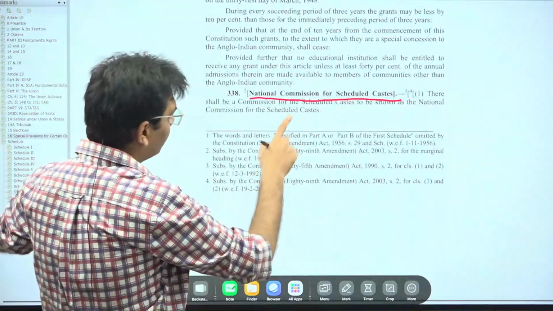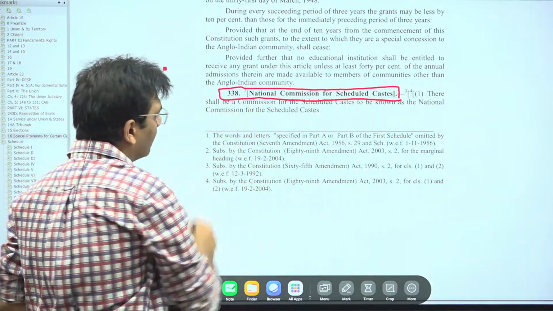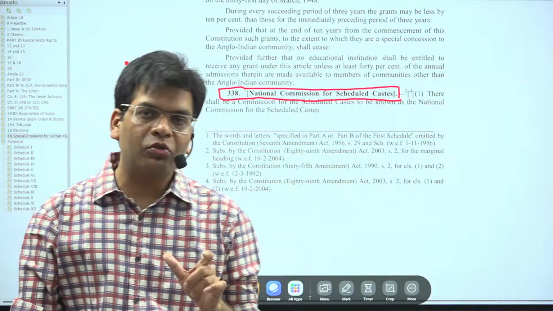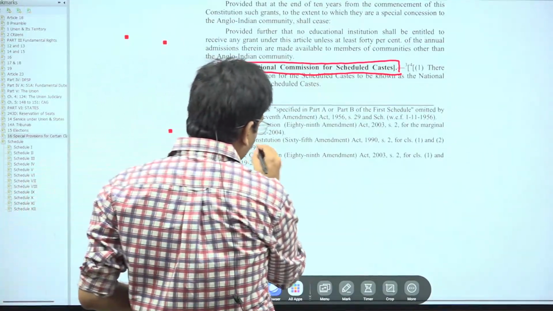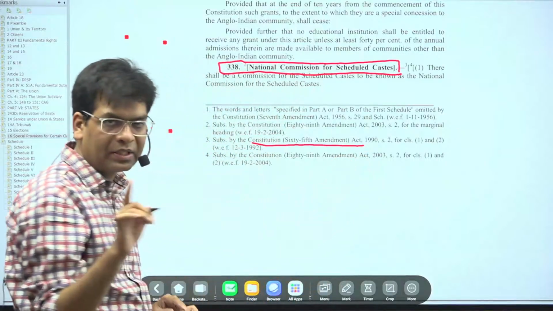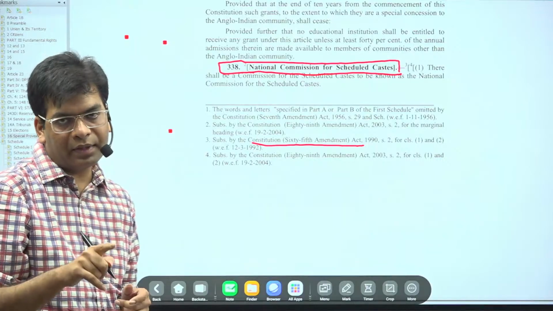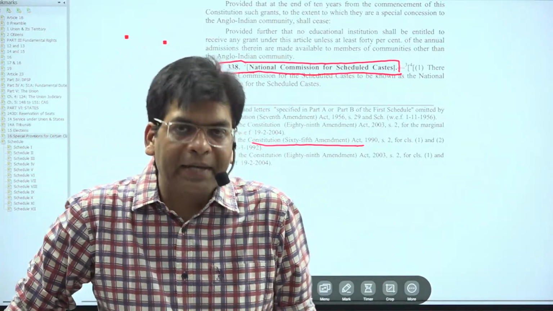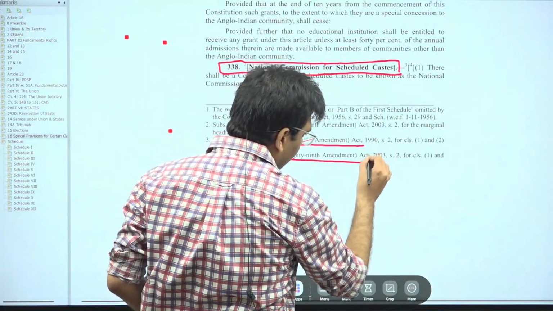338, National Commission for the Scheduled Castes. This body was made constitutional by a constitutional amendment. The first time, the National Commission for the SC and ST came under the 65th Amendment Act in 1990. After that, there was a bifurcation by the 89th Constitutional Amendment Act in 2003.